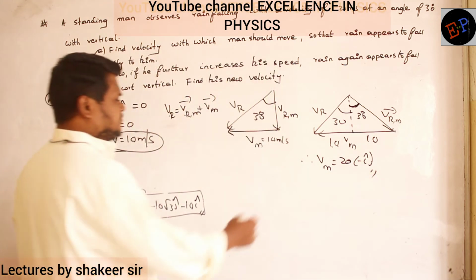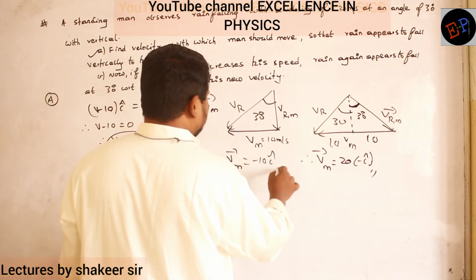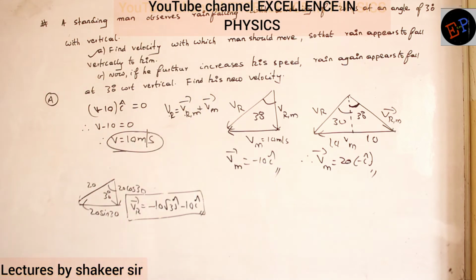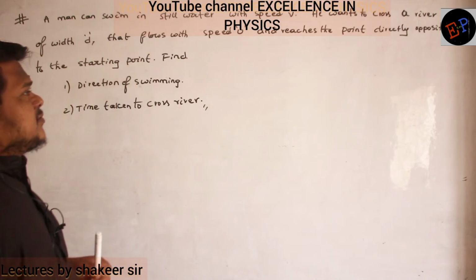Okay. So here velocity of the man is minus 10 i cap. That is our answer.